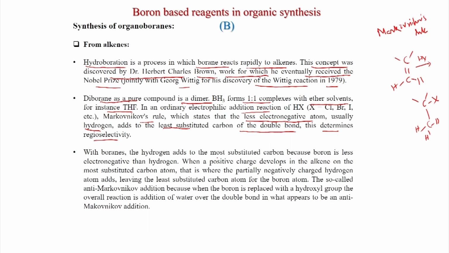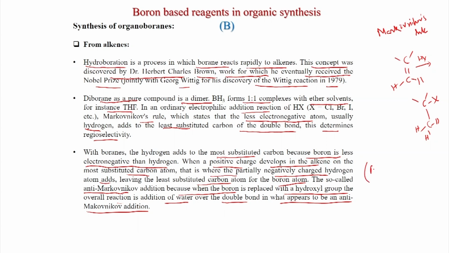Now, with boranes, the hydrogen adds to the most substituted carbon because boron is less electronegative than hydrogen. So, in this case hydrogen is the more electronegative, that is why it is called boron hydride. When a positive charge develops on the alkene at the most substituted carbon atom, that is where the partially negative hydrogen atom adds, leaving the least substituted carbon atom for the boron atom. And this is the so called anti-Markovnikov addition, because when the boron is replaced with a hydroxide group, the overall reaction is addition of water over the double bond in what appears to be an anti-Markovnikov addition. So, the positive charge is generated at the most substituted carbon atom.